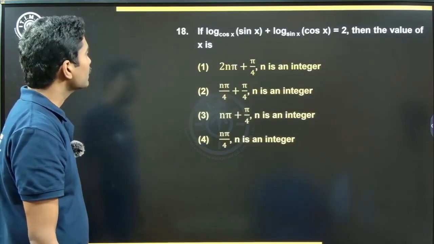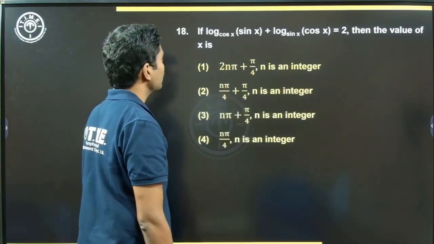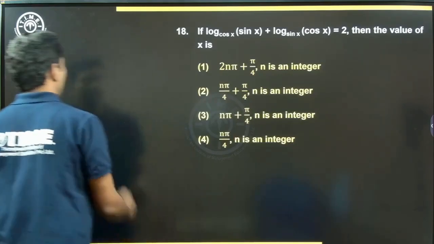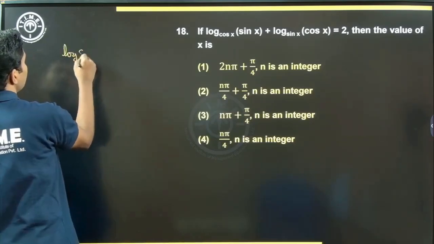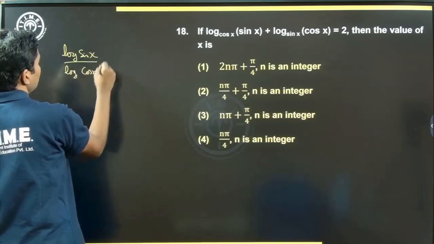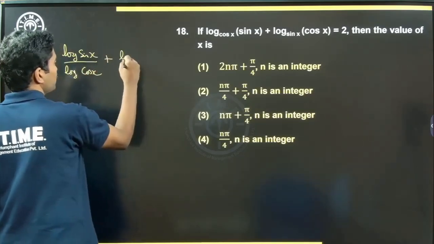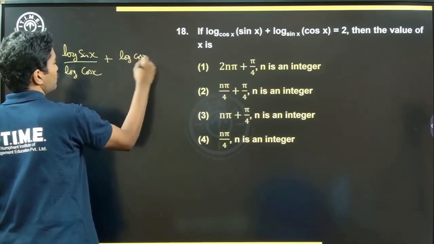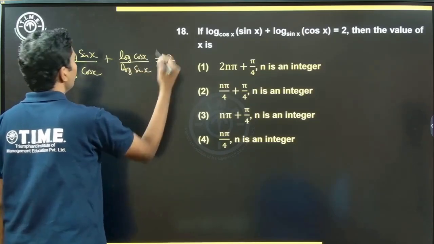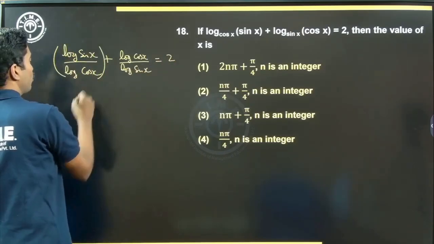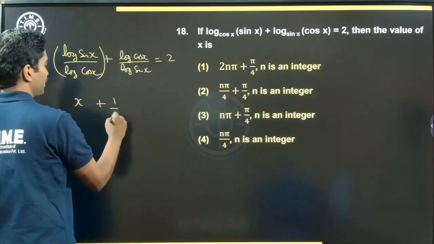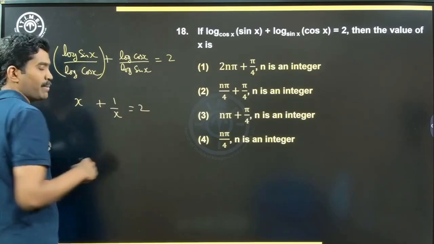Next one. If log sin x to the base cos x plus log cos x to the base sin x is equal to 2. Alright. Log sin x to the base cos x can also be written as log sin x by log cos x. And the second one can be written as log of cos x by log of sin x, right? This is equal to 2. Now, this is log of sin x by log of cos x. If I write this as x, this is log of cos x by log of sin x. I can write this as 1 by x. x plus 1 by x is equal to 2.